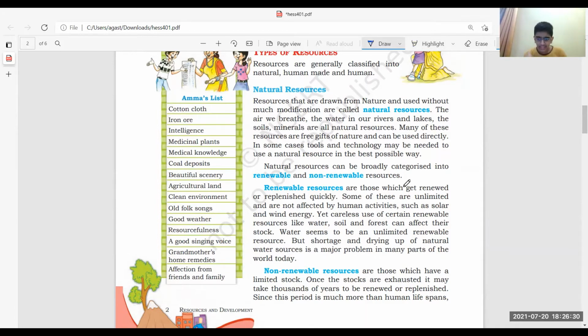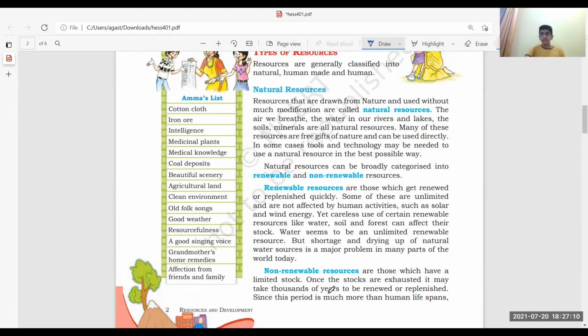So next thing, guys. Before going into non-renewable resources, we have the last four lines. Water seems to be an unlimited renewable resource, but when you don't conserve it, when you deliberately waste water for different purposes, you think, I have a lot of water in my tank. Listen, don't think about the present now. Think about your future. Think about your children. They too need these resources.